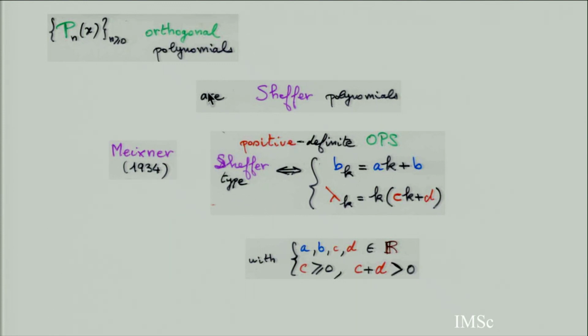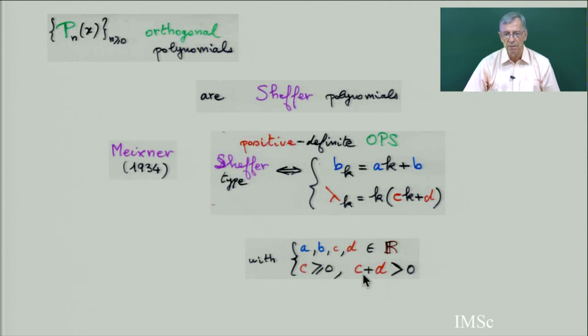They say that orthogonal polynomials are Sheffer polynomials if and only if, in the three-term recurrence relation, the b_k is linear in k and the lambda_k is quadratic in k, and you must have c plus d non-zero. I mean that this can be zero, but here you must have at least a linear polynomial. It cannot be all zero.